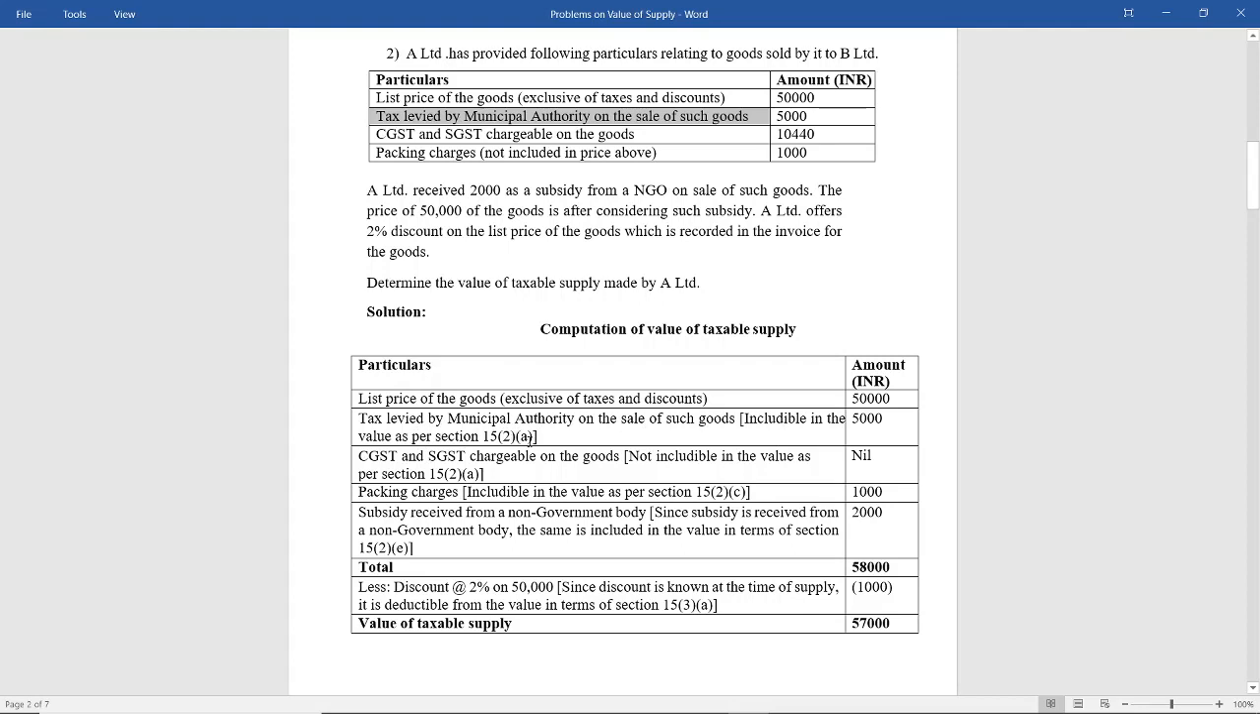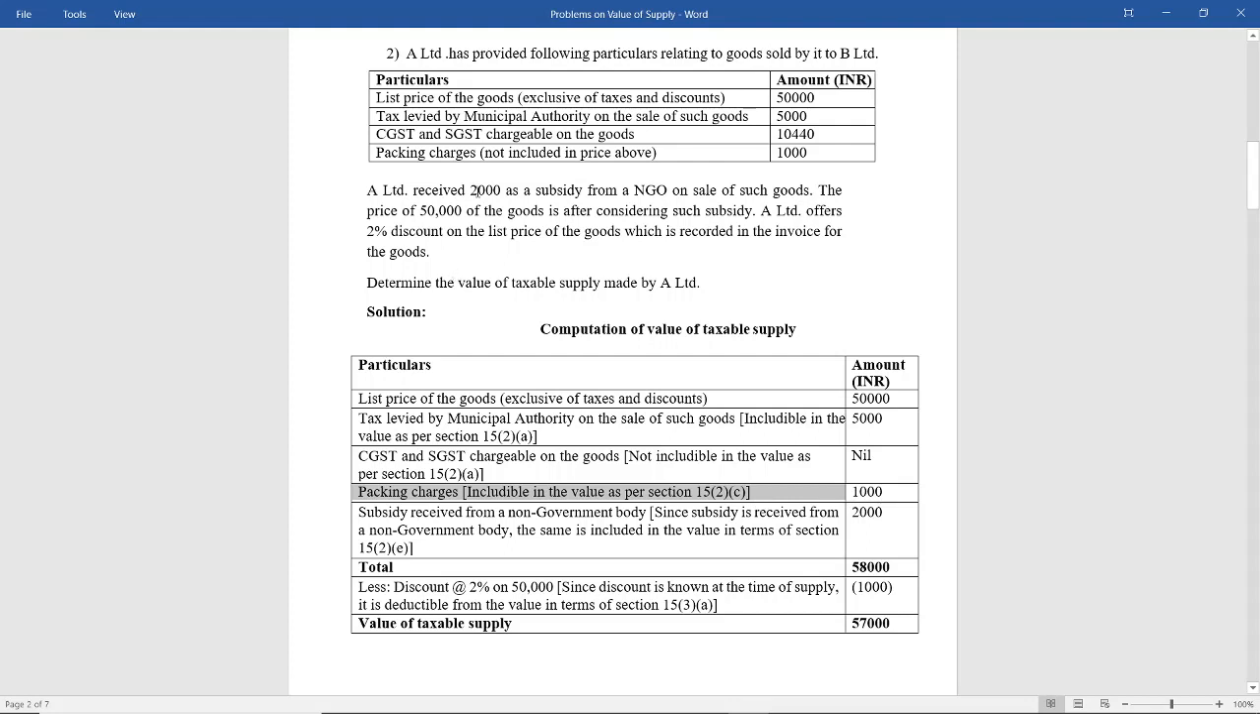2a. Next, CGST, SGST chargeable on the goods. We do not include them because they are GST taxes, so we have kept it as nil. Third, packing charges not included in the above price. Now packing charges have to be included as per point number C. That is incidental expenses. Packing charges are all incidental expenses. So includable in the value as per section 15 subsection 2 clause C, 1000.